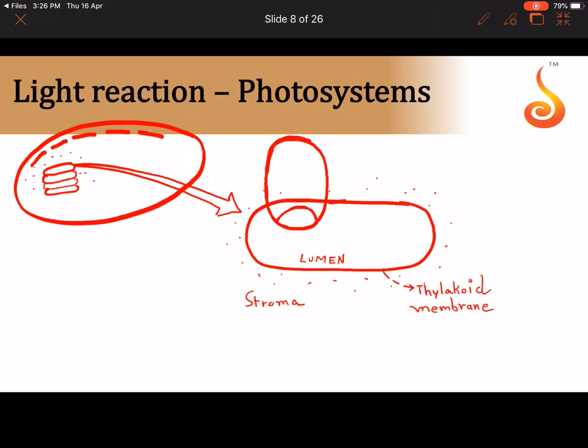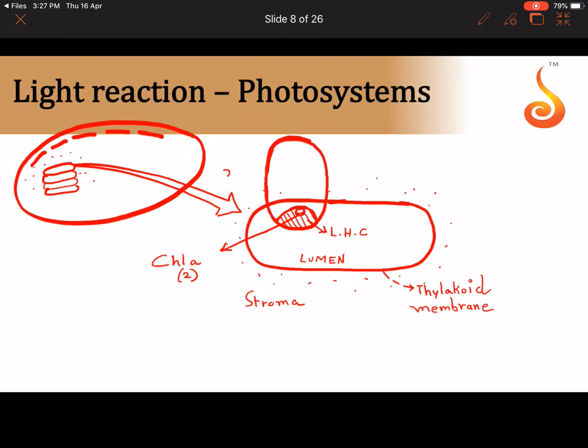What is this rounded area? Light harvesting complex. Let me show a circle here in this rounded area. Now this shaded area, I told you, is called the light harvesting complex, LHC. And I told you in the center of the light harvesting complex is the reaction center, chlorophyll A. How many molecules of chlorophyll A? Two molecules of chlorophyll A.